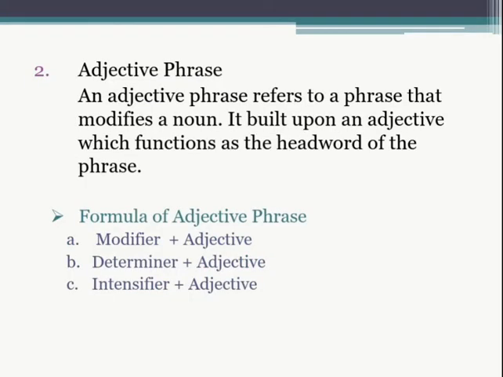Okay, the second type of phrase is adjective phrase. An adjective phrase refers to a phrase that modifies a noun. It builds upon an adjective which functions as the head word of the phrase. And here we have the formula of adjective phrase. The first formula is modifier plus adjective. The second is determiner plus adjective, and the last is intensifier plus adjective.